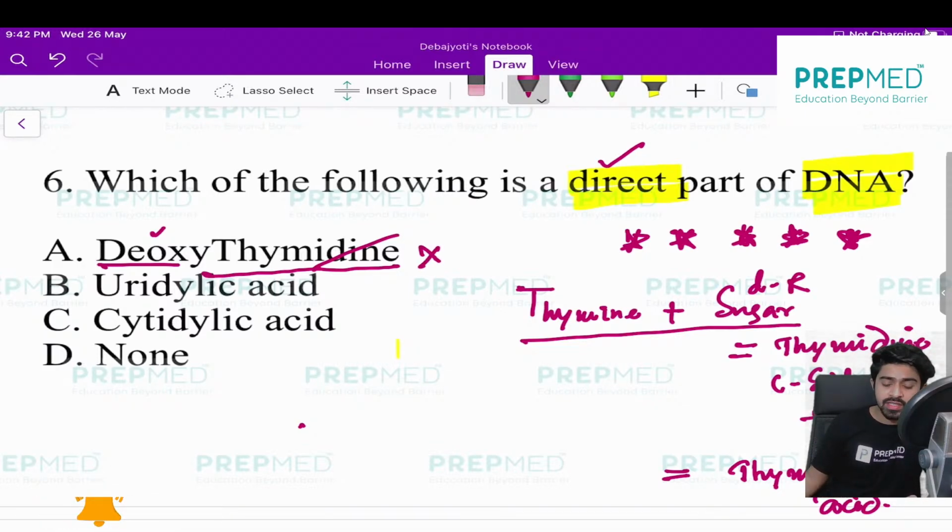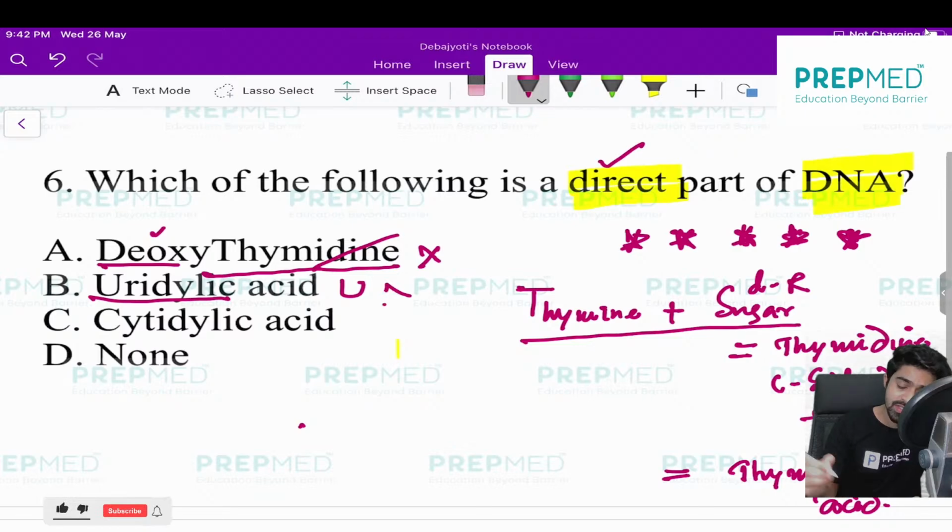Next, uridylic acid. You know, uridylic acid means uracil. It is not present in DNA. So straight away you can cross this option.